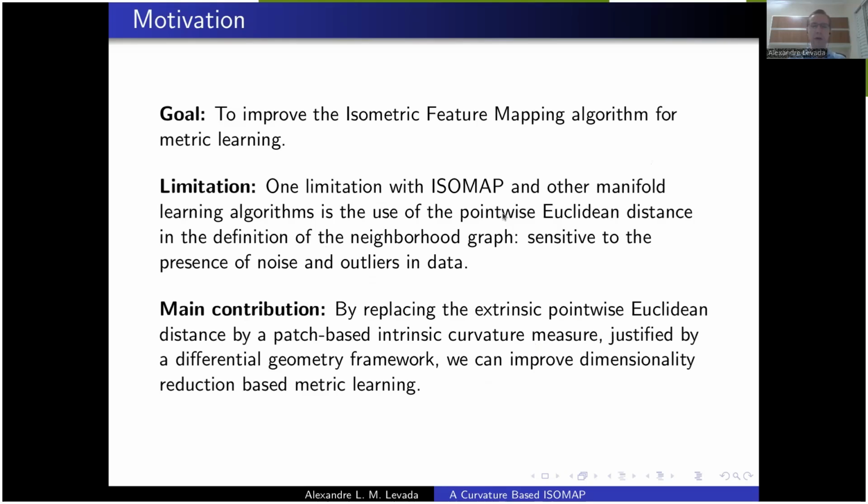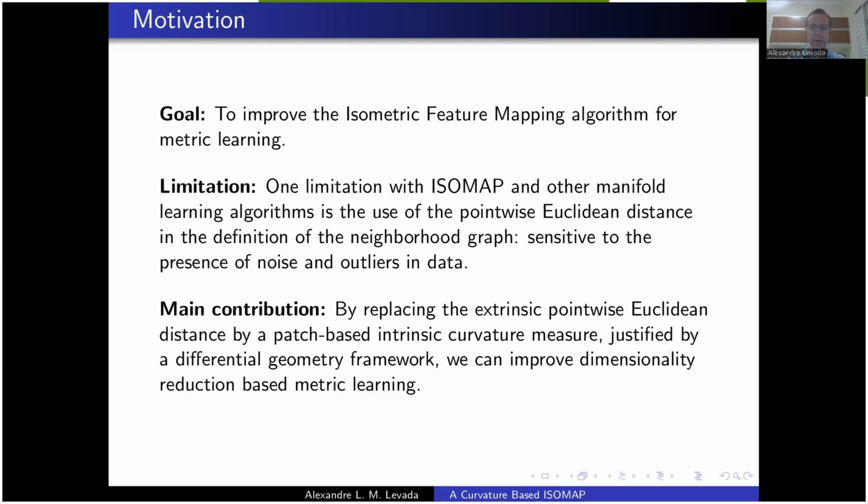So the main goal is to improve the isometric feature mapping algorithm for this purpose, metric learning. One limitation with traditional regular Isomap and other manifold learning algorithms is that they all use the Euclidean distance to define the edge weights, I mean, the weights of the edges belonging to the KNN graph.